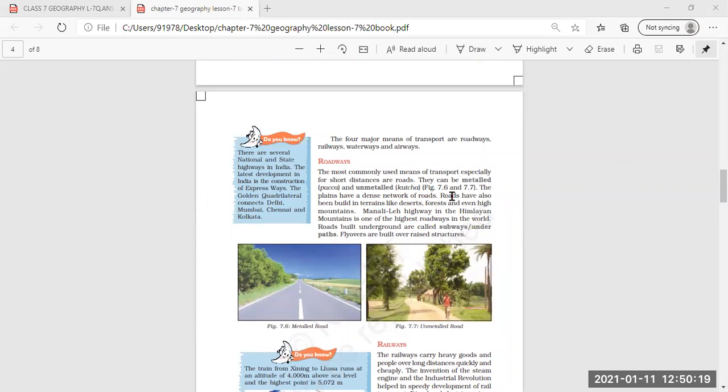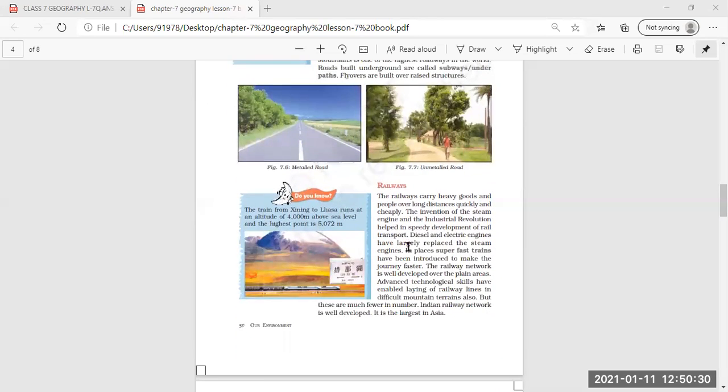Metalled roads are called pakka roads, and unmetalled roads are those where coal tar and so on are not used. Then next we read about the railways. In the railways, we have seen that the railways carry heavy bulk, that is, heavy goods, and even people, over long distances very quickly.